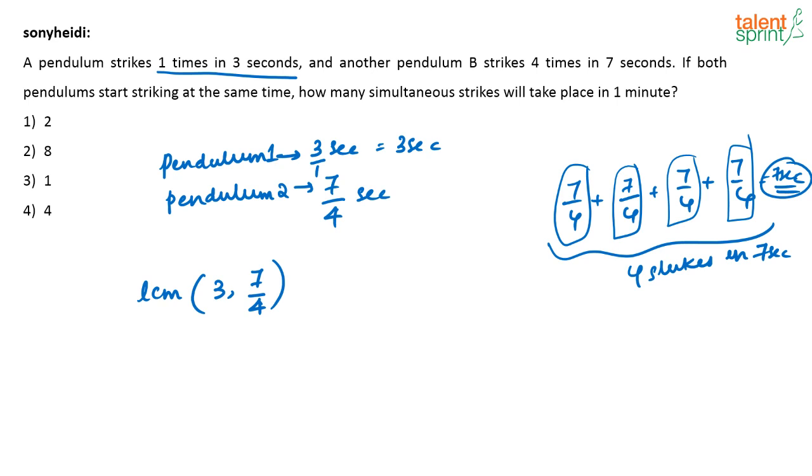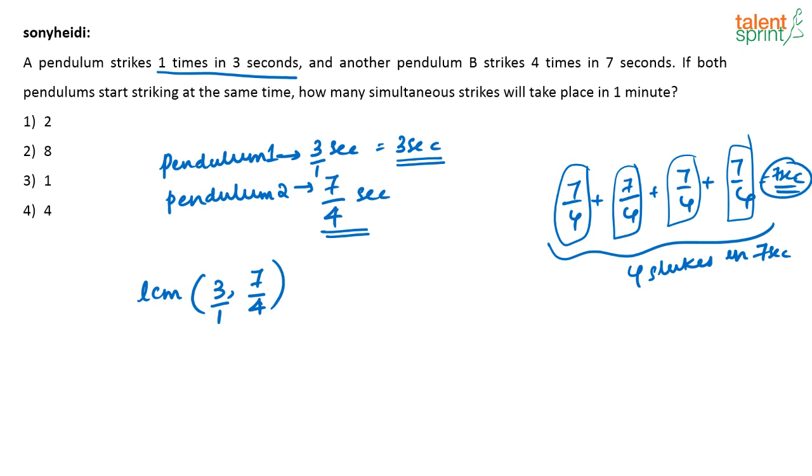First they started together, and this pendulum is striking every 3 seconds, this pendulum is striking every 7/4 seconds. So when will they strike next together? To find that out, you do the LCM of 3 and 7/4. Now 7/4 is a fraction, so you have to write this 3 as 3 divided by 1. So this is also a fraction.